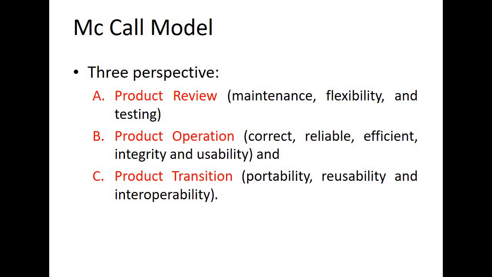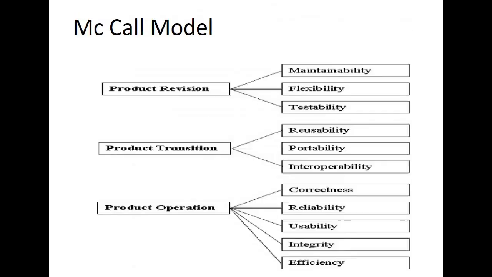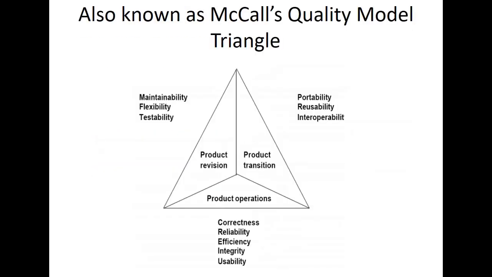And this particular thing comprises McCall's quality model triangle. These three perspectives are depicted using this quality triangle. And what we achieve here is that whenever we talk about perspective, if we are getting multiple perspectives, in that case it is a great amount of achievement as far as software quality is concerned.